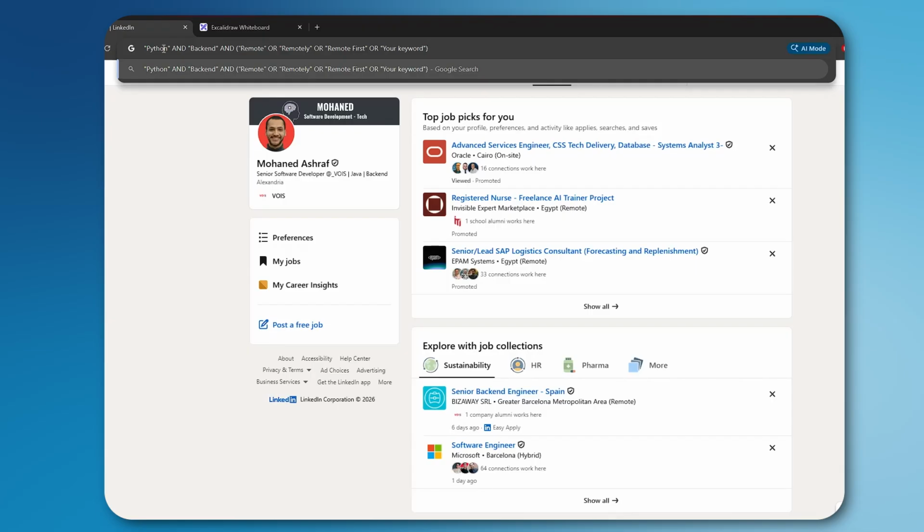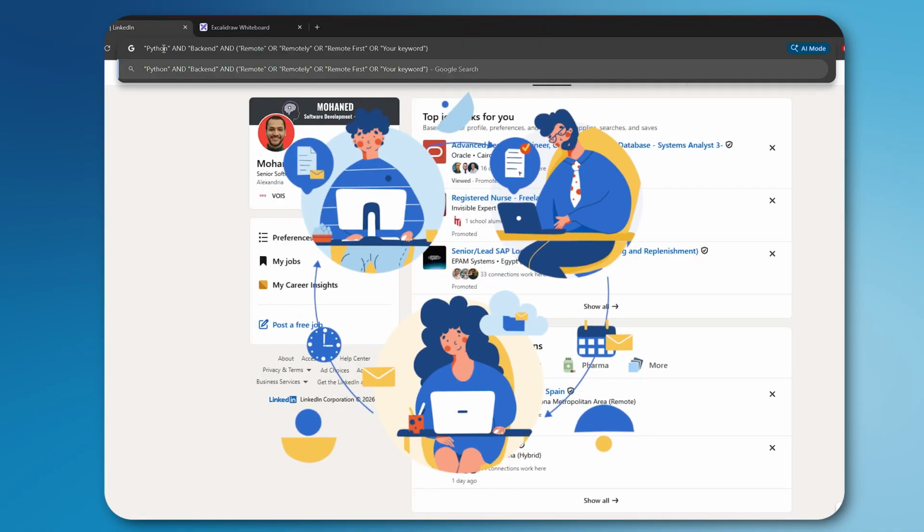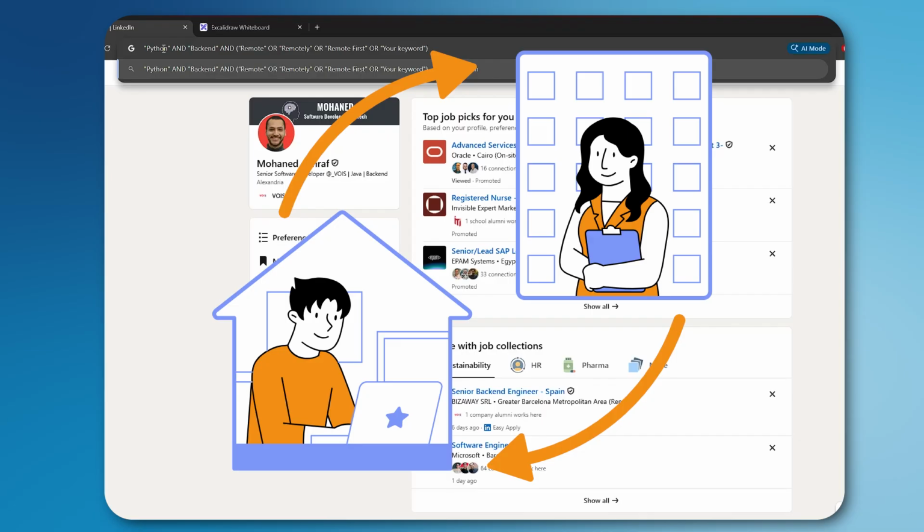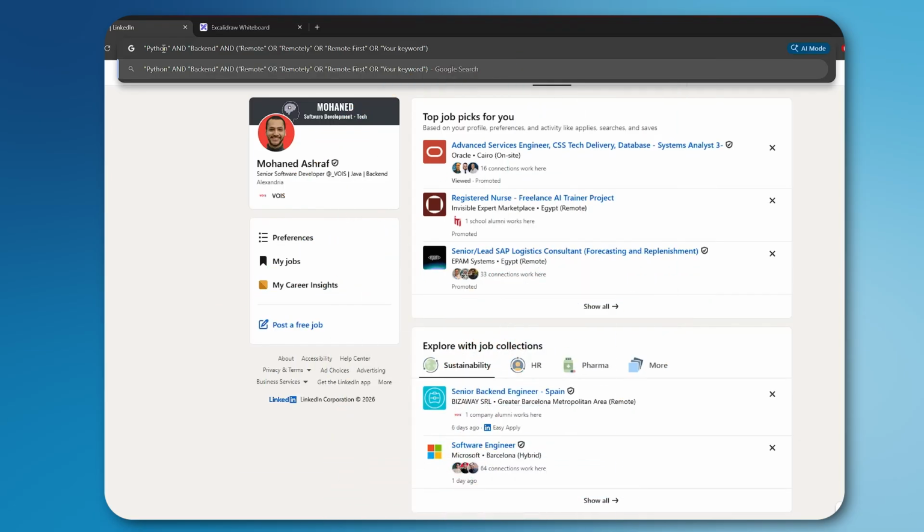Let's take this as an example here. Let's say you're a software developer working on the backend using Python. That's the dream job that you're looking for, and you want to work fully remote. You don't really want to work hybrid. You don't really want to relocate. You just want a remote job for Python as a backend developer.